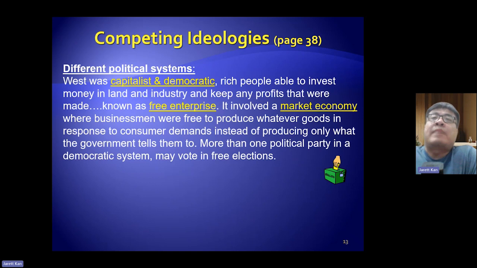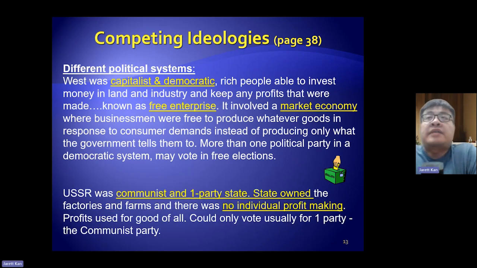In a democratic country, of course, you will know that there is more than one political party. And of course, the people could vote in free elections, and they can vote for the party that they want to lead in the government.